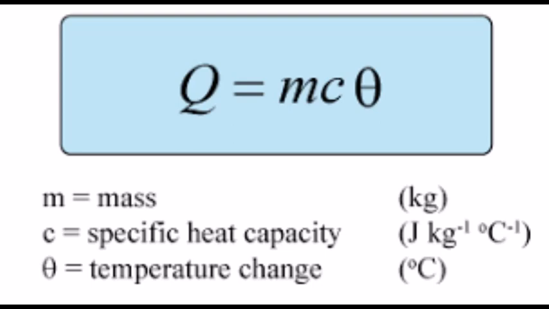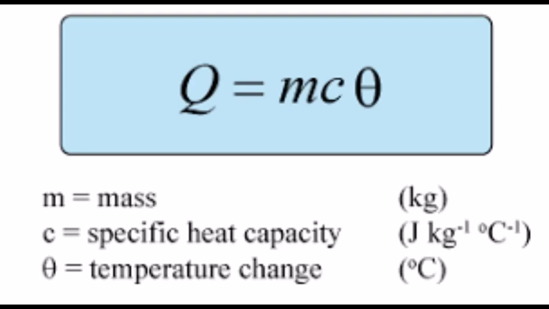So how to stop that? We'll use lagging or insulation to reduce heat loss to the surroundings. And we're going to place the lagging around the beaker so that it should not come in touch with the surroundings, so there is no transfer of heat to the surroundings.